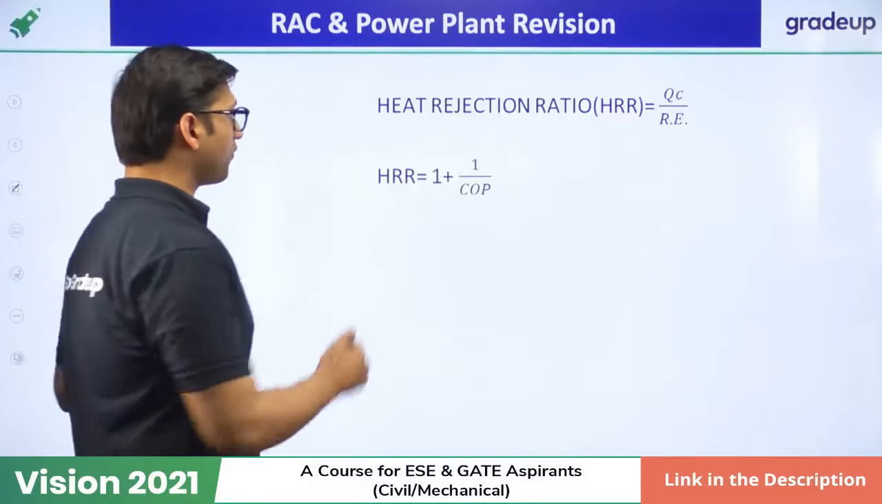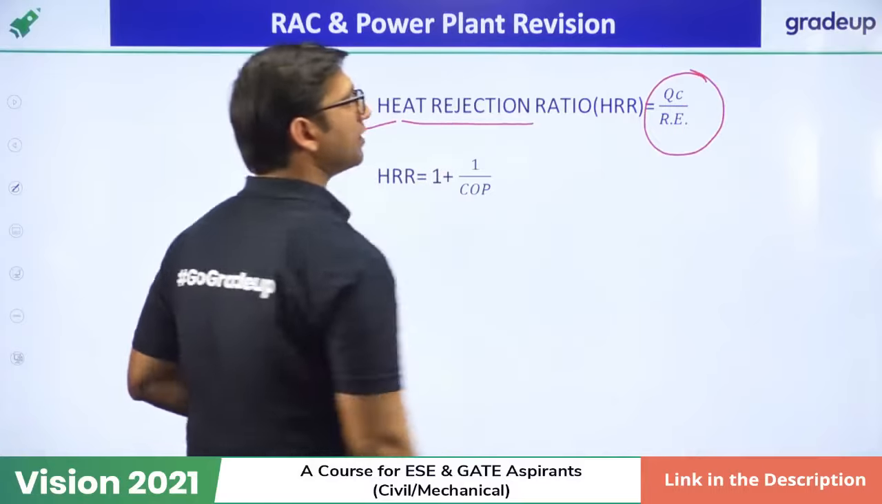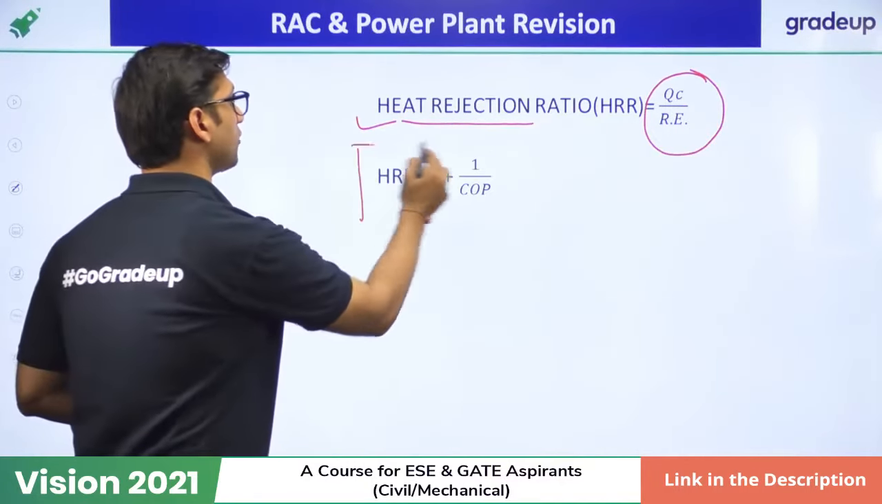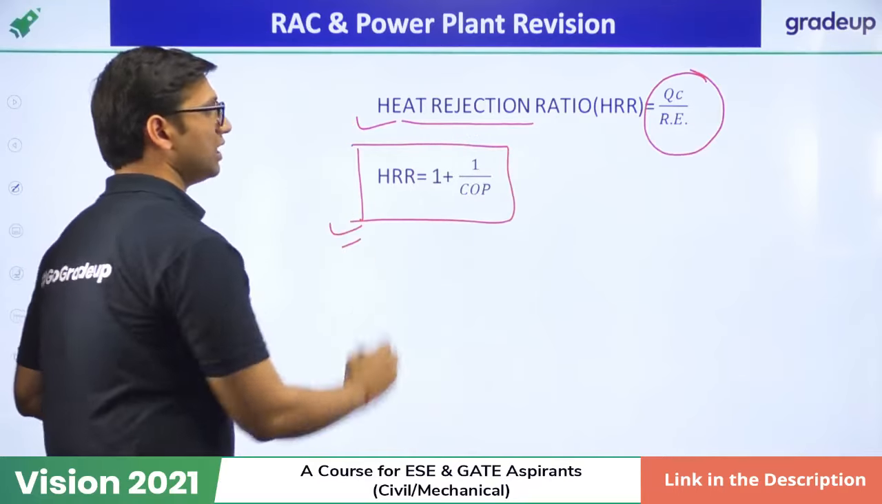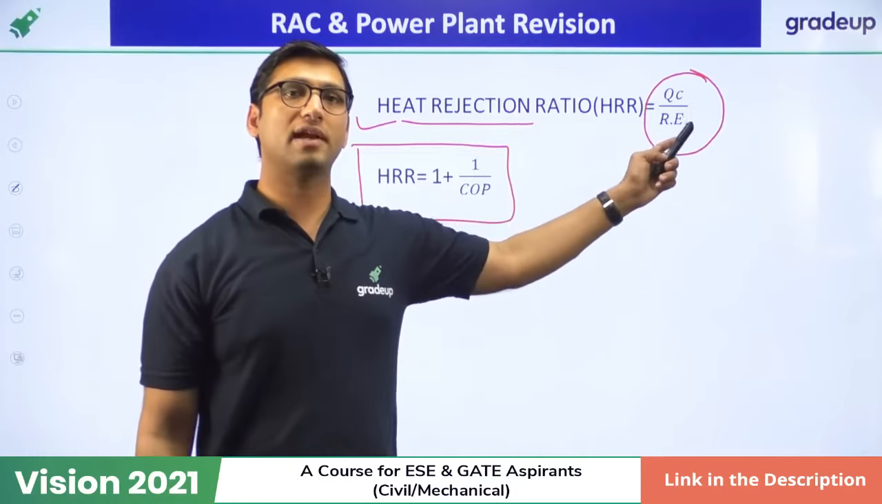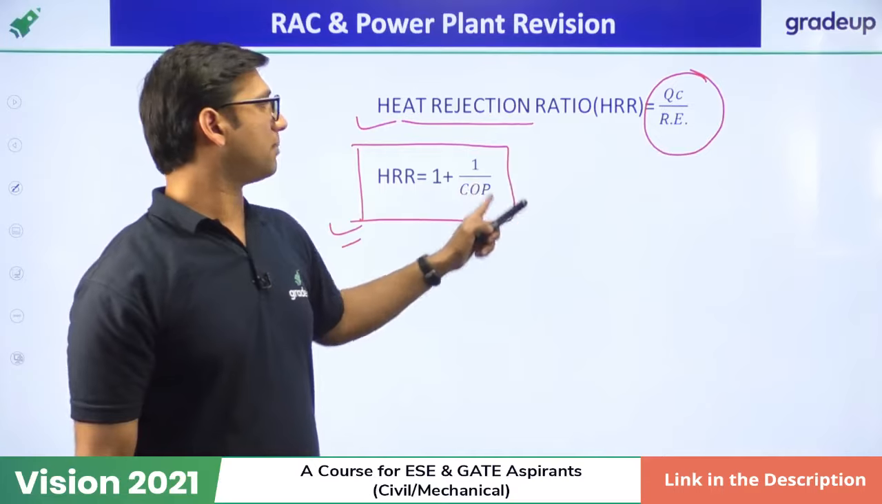Now this is also a formula that we have to use. Heat rejection ratio is equal to the heat rejected in the condenser divided by the refrigeration effect. And the direct formula for heat rejection ratio is equal to 1 plus 1 by COP. So these two formulas are very important. Heat rejection ratio is defined as the ratio of heat rejected in the condenser to the refrigeration effect, and it is also equal to 1 plus 1 by COP.